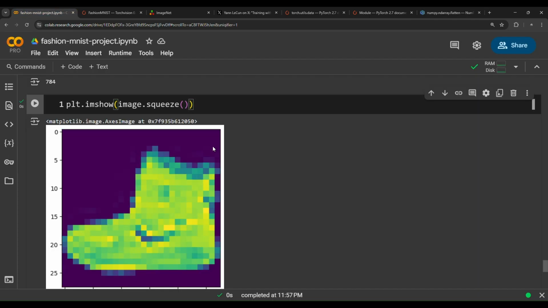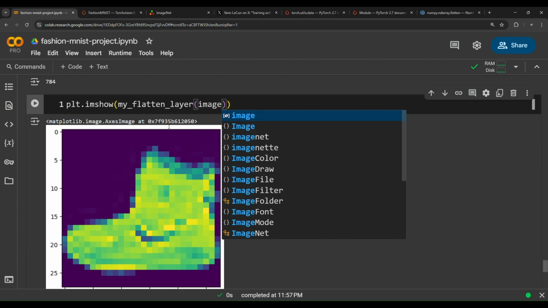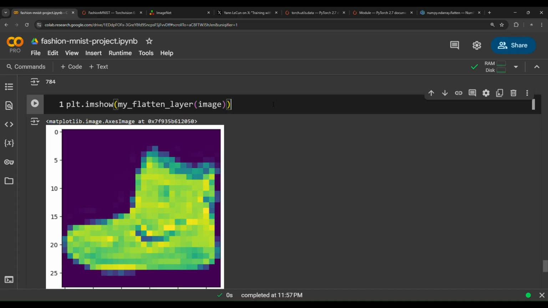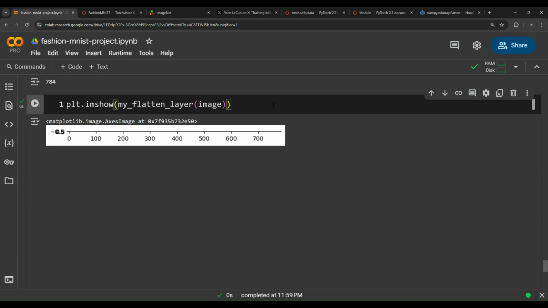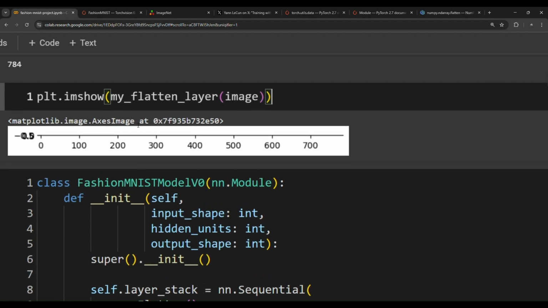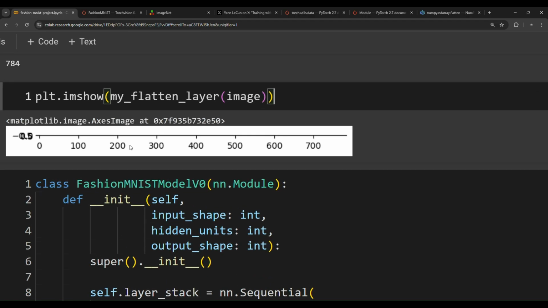The same thing goes in here. If we try to flatten this image using my_flatten_layer, and then pass the image in here, what do you think? Will it be able to visualize it or not? Let's see. 1, 2, 3. No, it's not able to, because it's one long vector, as you can notice, of all the numbers.